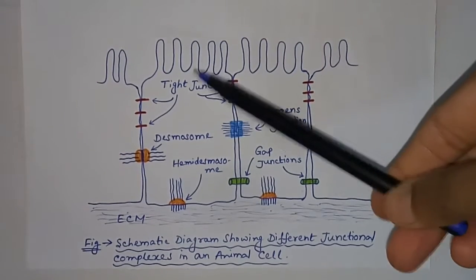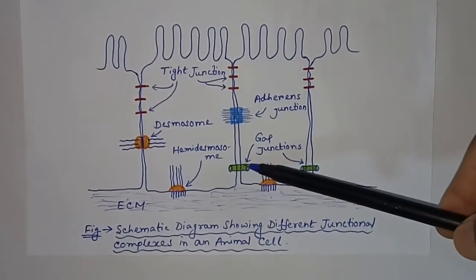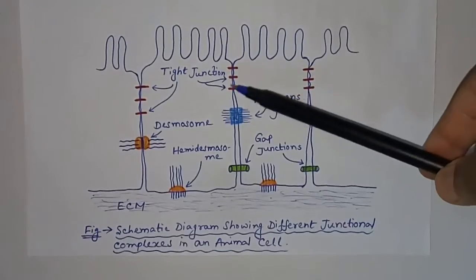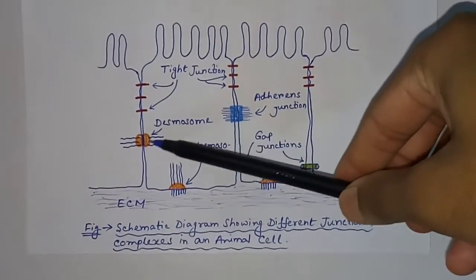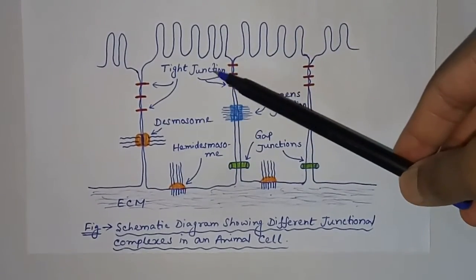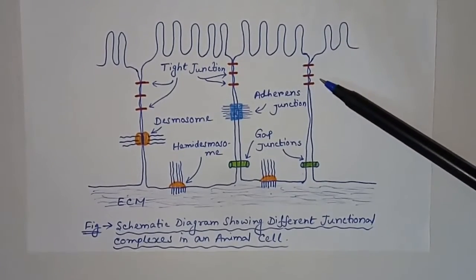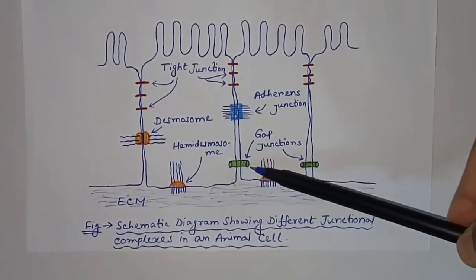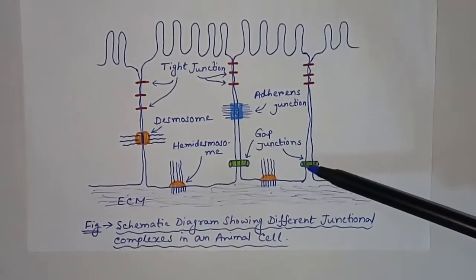In the last video, I told you that there are mainly 5 types of cellular junctions: tight junctions, adherens junctions, gap junctions, desmosomes and hemidesmosomes. Of them, I had already discussed tight junctions. Today I will discuss molecular details and functions of gap junctions.